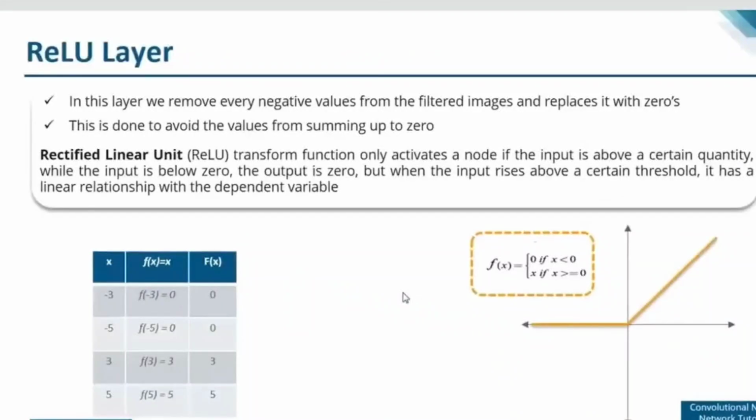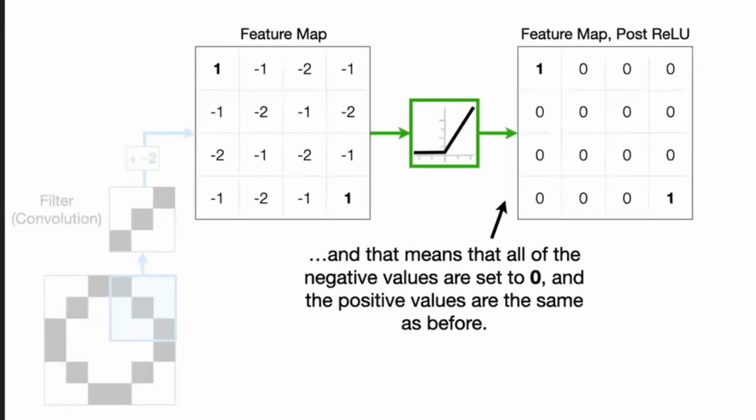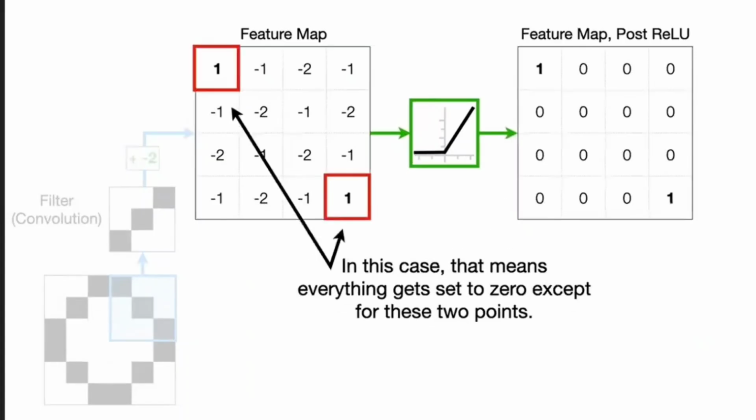ReLU means all the negative values have to be converted to 0, and positive values are kept as positive values. So here, all the negative values will be considered as 0. Now, when you have applied one filter to this image, you have got the feature map, and post ReLU you have got this one.